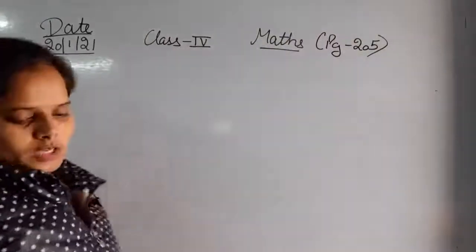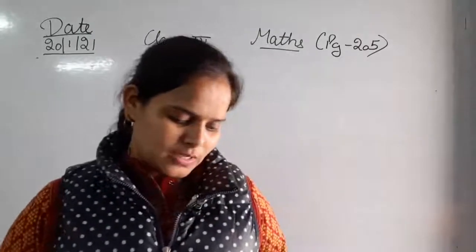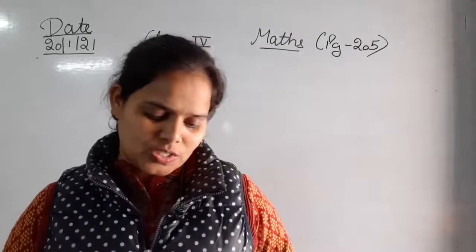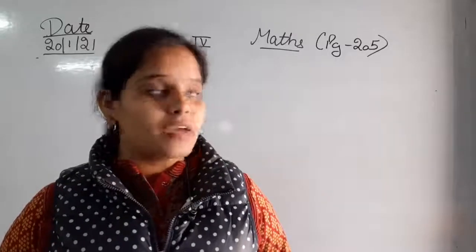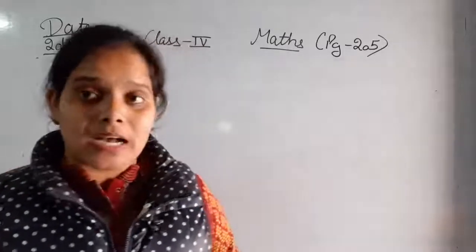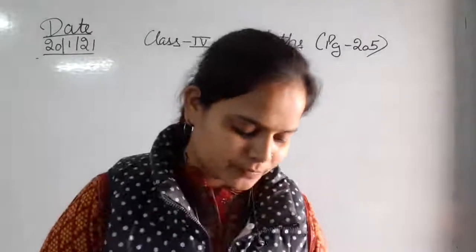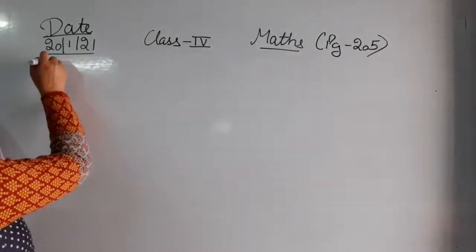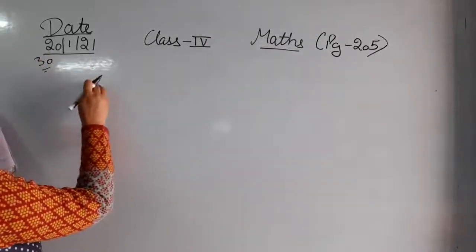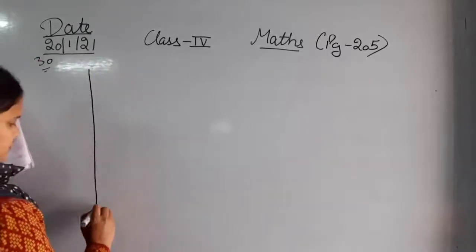Okay. Question number 30 is, the bar graph shows the heights of some students of a class. Read it and answer the following questions. So here a bar graph is given and you have to read this bar graph and answer the questions that are being asked related to that bar graph. So let's make the bar graph first. Okay, so here the bar graph is divided, that is 160 with a gap of 20. Okay, this is the bar graph.